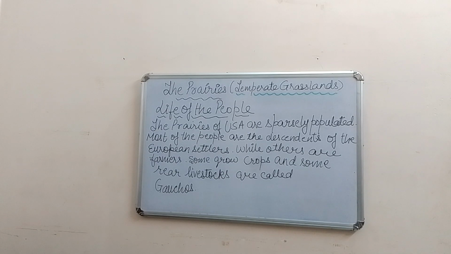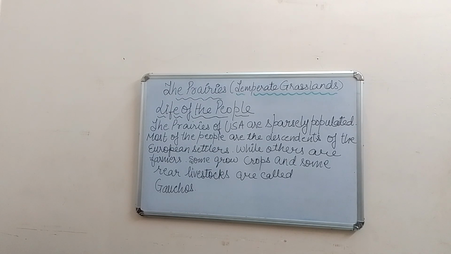We also learned about the vegetation which is there and what type of rainfall is here. And now we are going to start with a topic, that is the life of the people in prairies.